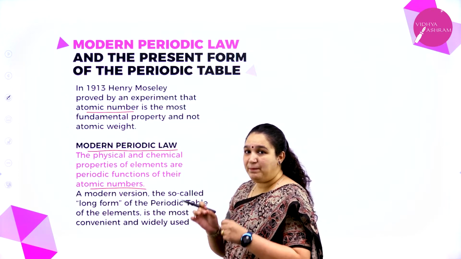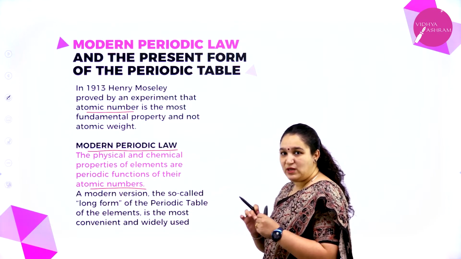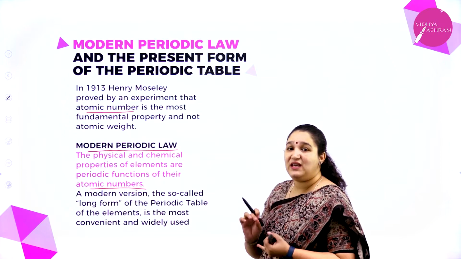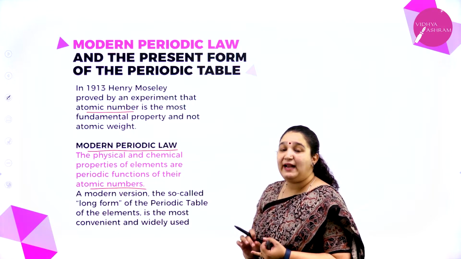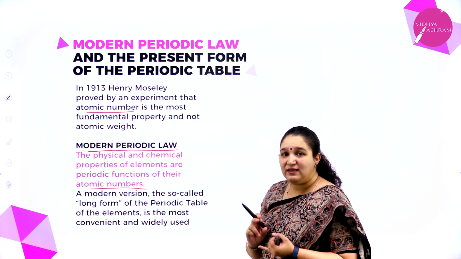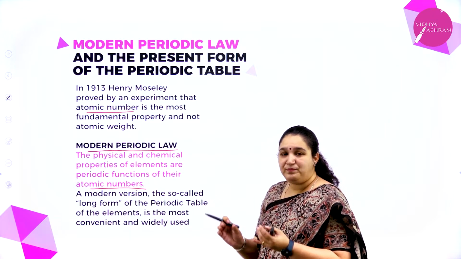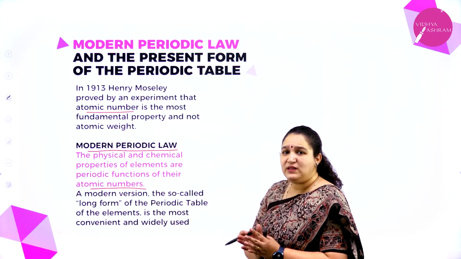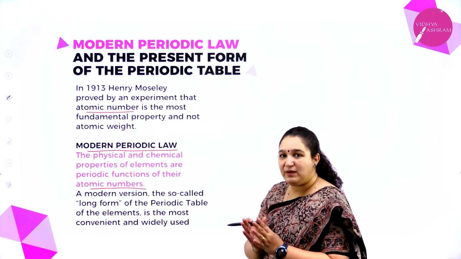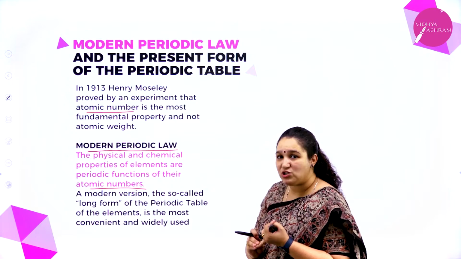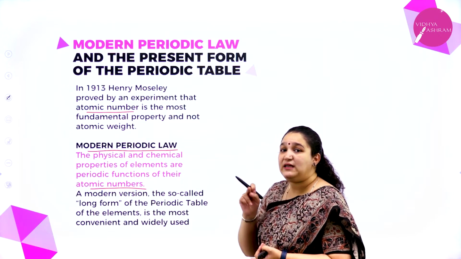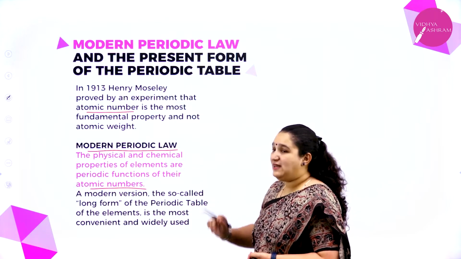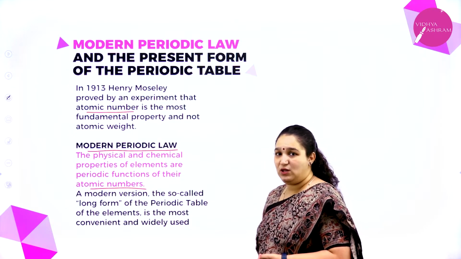That is, in the present periodic table that we are using, we can observe that the elements are arranged in increasing order of their atomic numbers, and when arranged that way, the elements fall into the same groups with similar physical and chemical properties. So it is a periodic function of what? Atomic number and not atomic weight. Okay, so that is the modern periodic law.